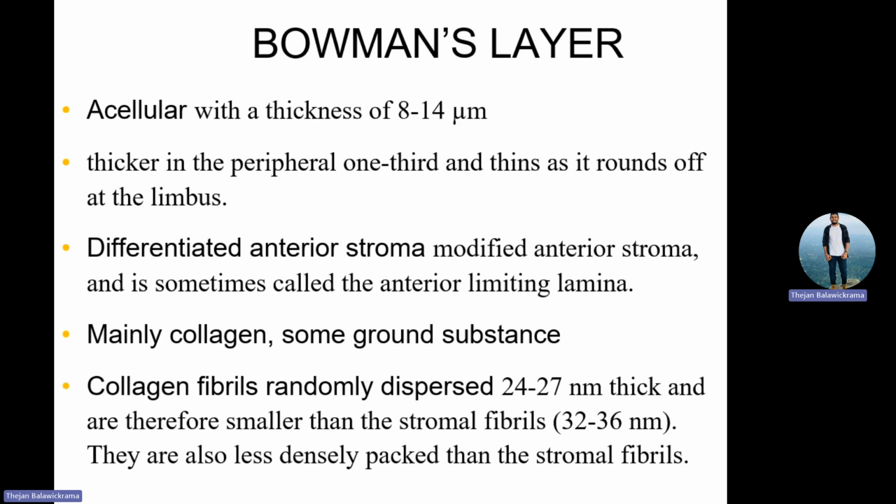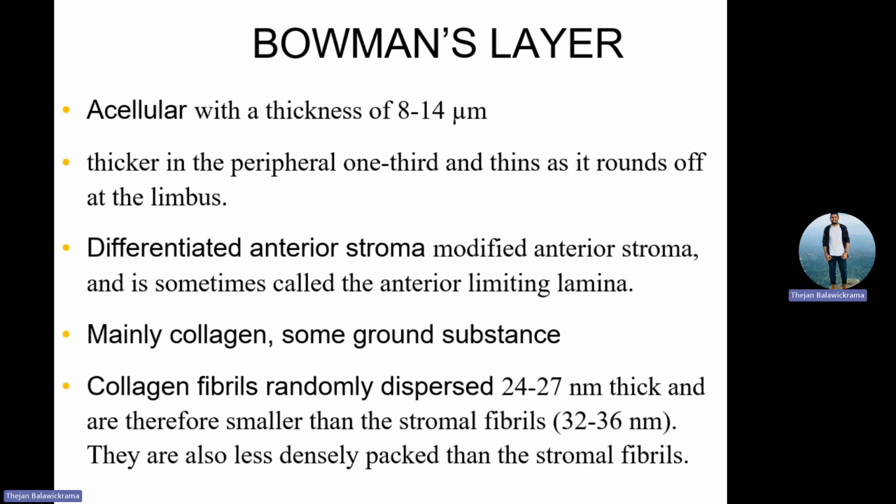And then when it comes to the stroma and Bowman's membrane, the front part of the stroma we divide into two parts. The stroma is the thickest one, with 90% of the thickness. This front part of the stroma looks like Bowman's and is very tough. The anterior part of the stroma is tougher than the inner part of the stroma. So when you are doing refractive surgery, you have to keep this in mind.